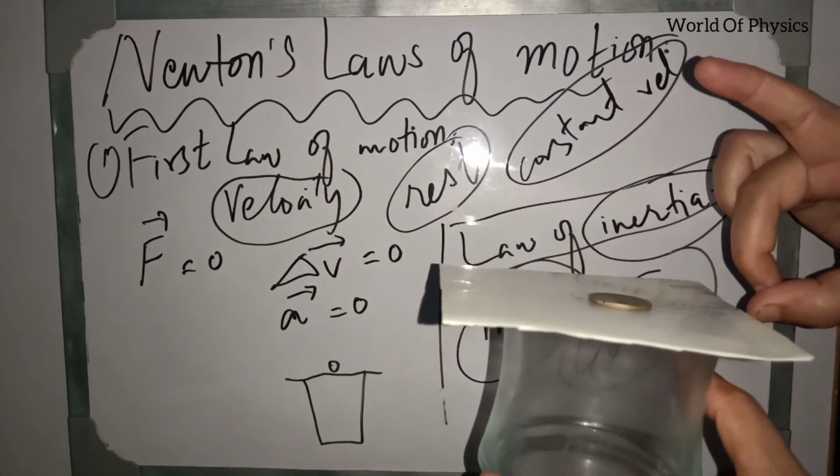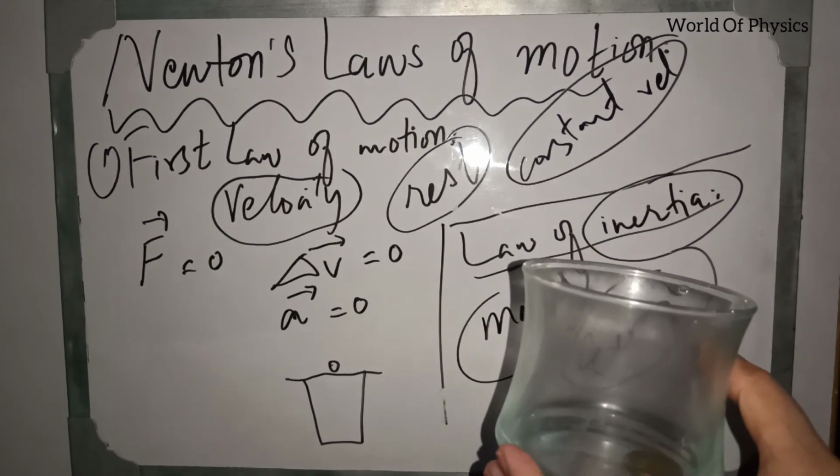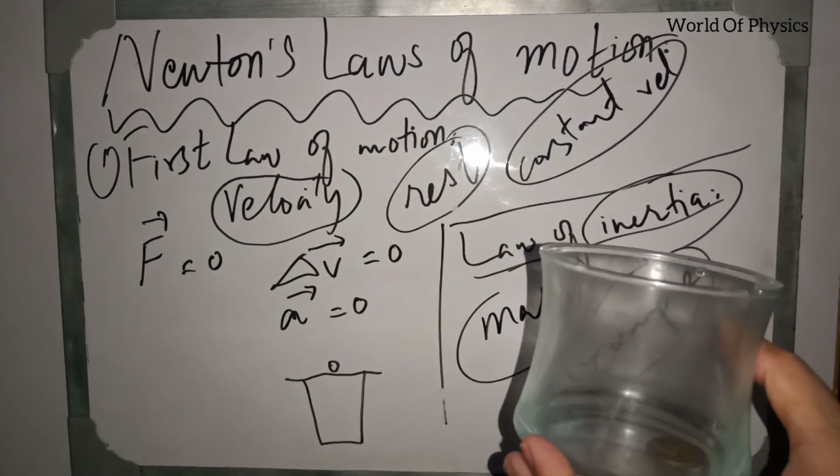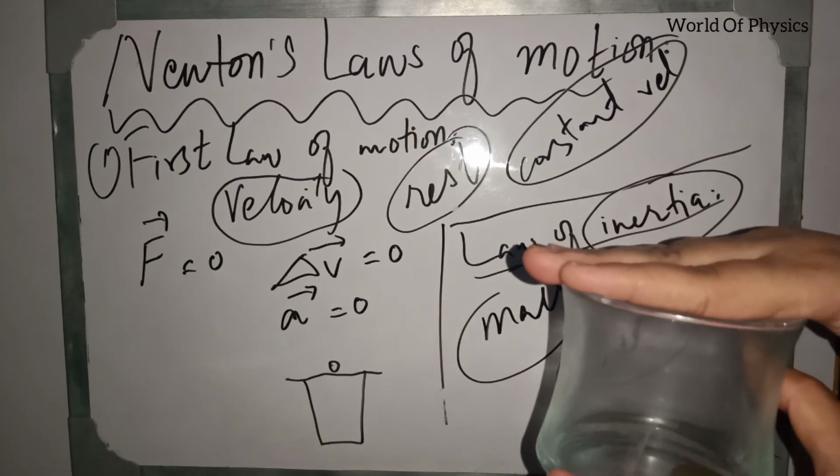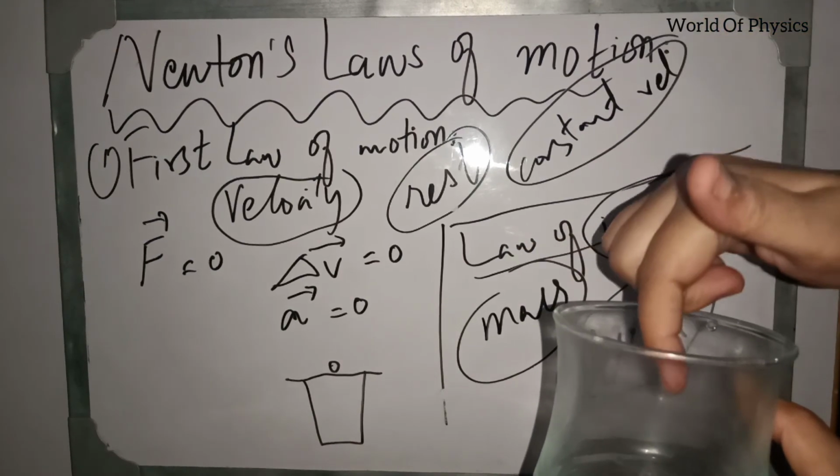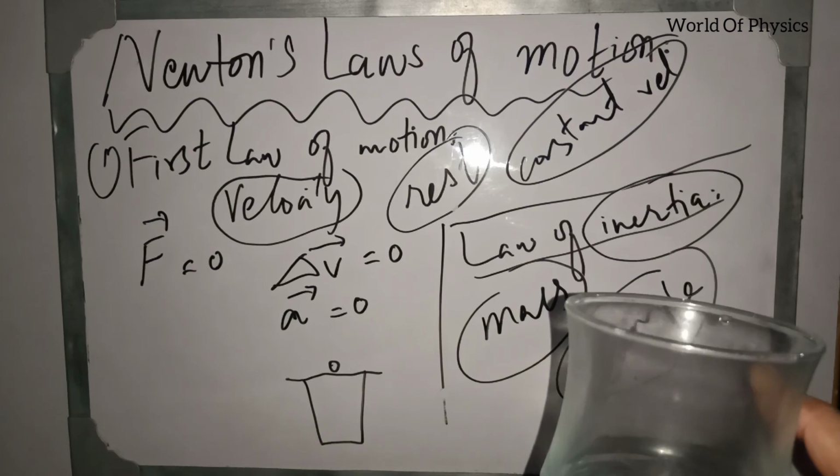Just look, like this. We have flicked the cardboard, but the coin remained in its position and has fallen into the glass. This is Newton's first law of motion.